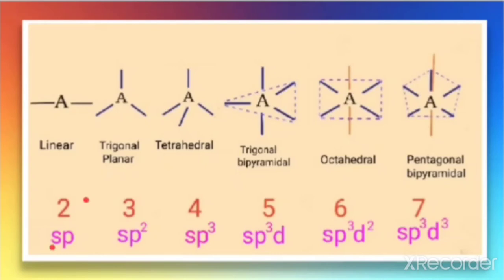Number 2 is sp. Look here, one s and one p, that is number 2. One s and two p's, therefore number 3. So it is not difficult to remember this number with the hybridization. Number 4 is one s and three p's, so total 4, that is sp3. One s, three p, and one d is sp3d hybridization, number 5. Similarly number 6 is sp3d2, and 7 is sp3d3.